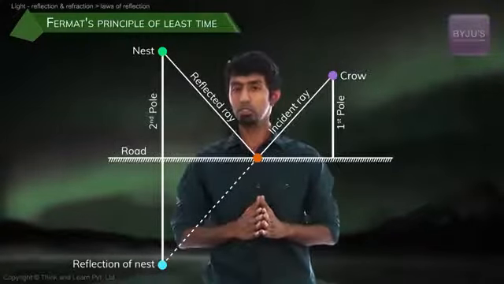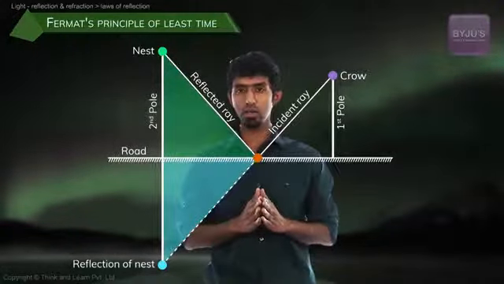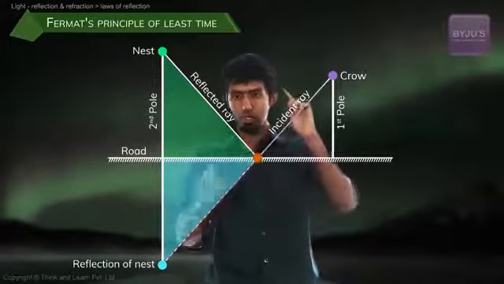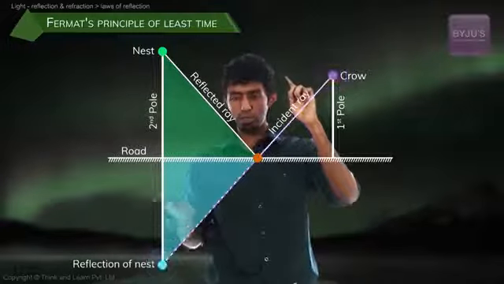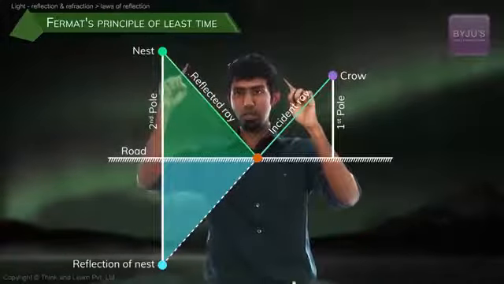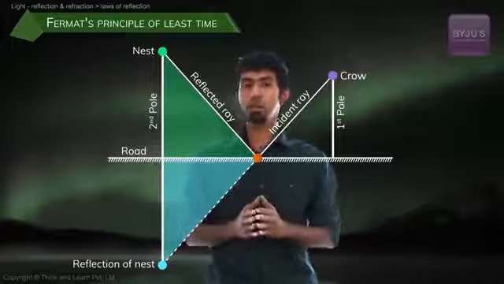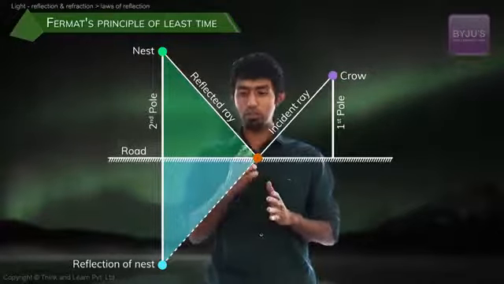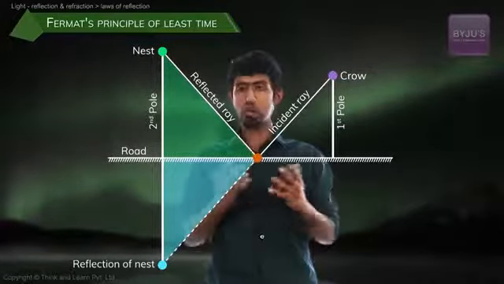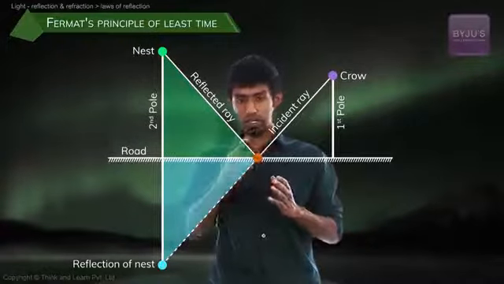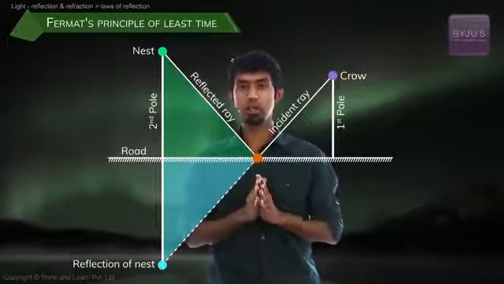Now, why did we do this? Because these two triangles now are similar, which means that if that is the shortest path between these 2 points, then the exact reflection back must be the shortest path between these 2 poles, which is what we're trying to find. Because in this case, the shortest path is the quickest path as well. So where will it intersect? Where will the crow catch the mouse? The part where that line intersects the road, like you can see.